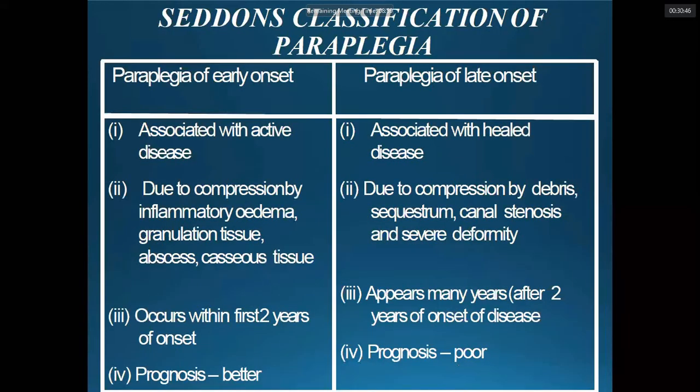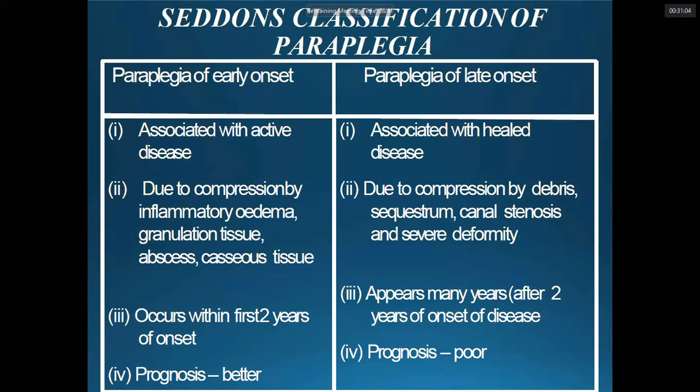Seddon has classified tubercular paraplegia into two types: early onset and late onset. Early onset is if it develops within the first 2 years. These are seen in active disease and have a better prognosis.